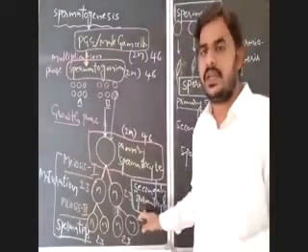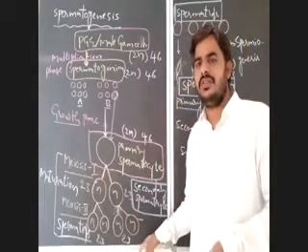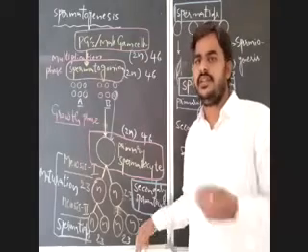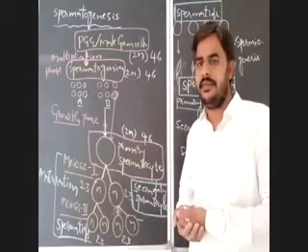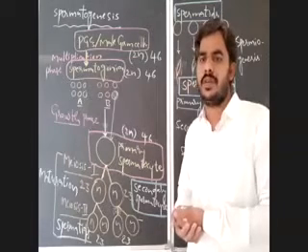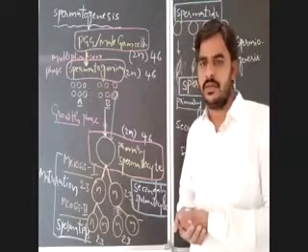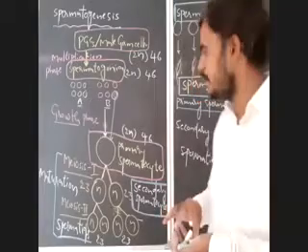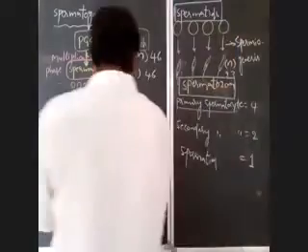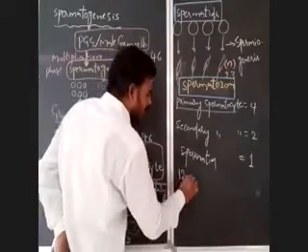Spermatogenesis is a continuous process that takes place every day in male human being, and every day there is production of 120 millions of spermatozoa.